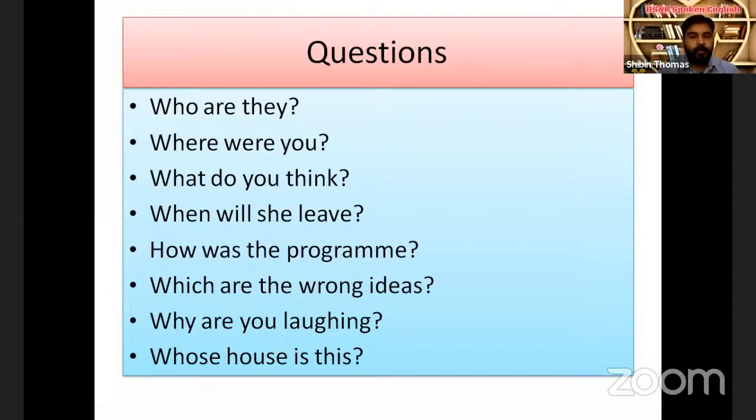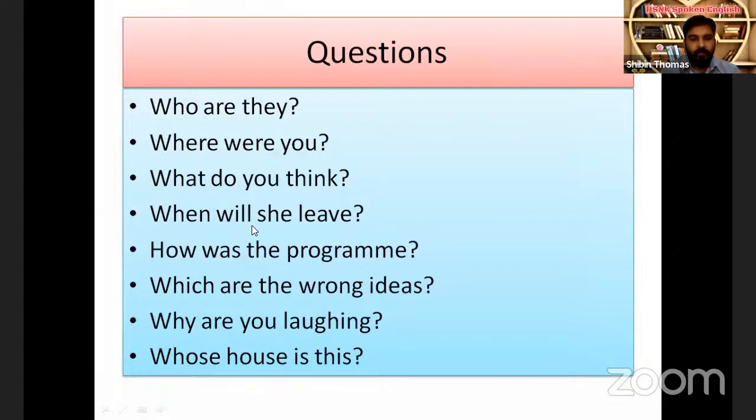Questions. Who are they? Then, where were you? Then, what do you think? See, in the first two questions, there is only one verb each, that's the main verb. But the third question has two verbs. They are do and think. Do is the auxiliary verb, think is the main verb. What do you think?